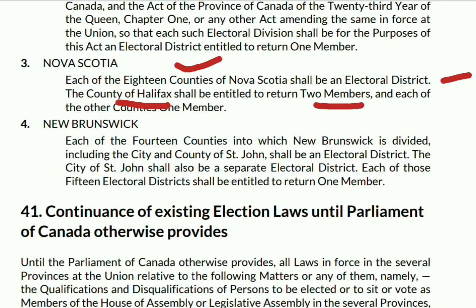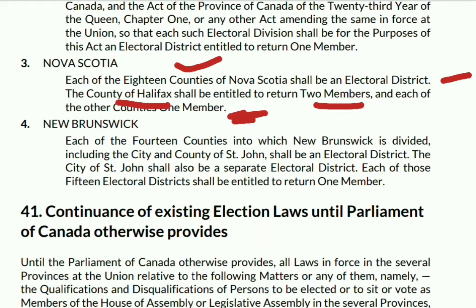members. So till now we have read that each electoral division will be entitled to return 1 member. But in case of Nova Scotia, it has been mentioned that there are 18 counties that will be the electoral districts, but especially the county of Halifax shall be entitled to return 2 members, and each of the other counties will have 1 member only. Only is not mentioned here, but I am mentioning it so that you can understand it clearly.